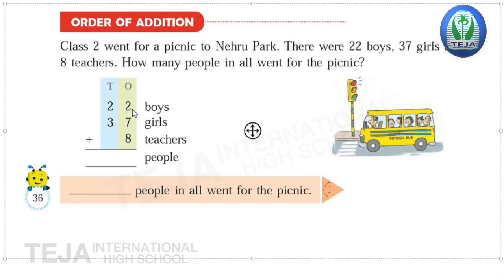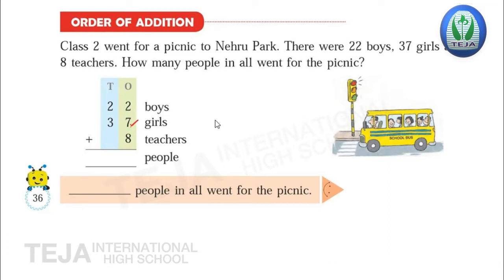Okay. Now 2 and 7. 7 is the bigger number and 2 is the smaller number. So what do we have to do? Keep 7 in your mind and draw 2 lines. Now count after 7, children. 8, 9. So 7 plus 2 is 9. Now 9 plus 8. 9 is the bigger number and 8 is the smaller number.